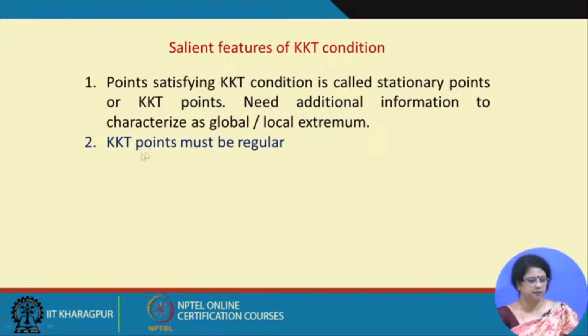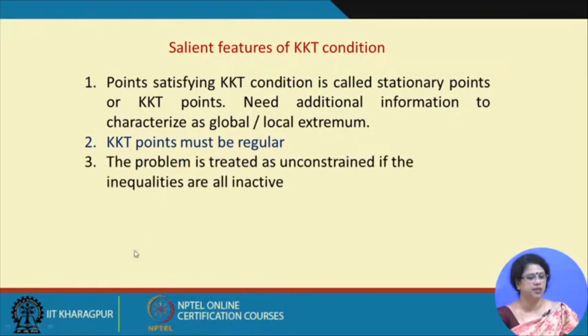This is the property of the KKT condition, that the KKT points are regular. And if we consider the unconstrained problem, I just showed you the first problem. The first problem can be treated as an unconstrained problem where there is no constraint at all, because the constraints are not contributing anything.